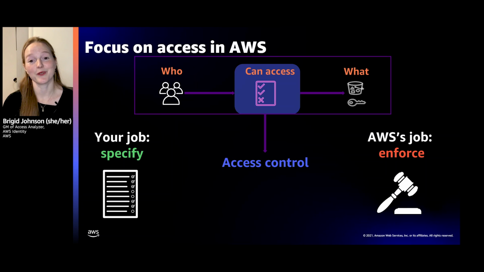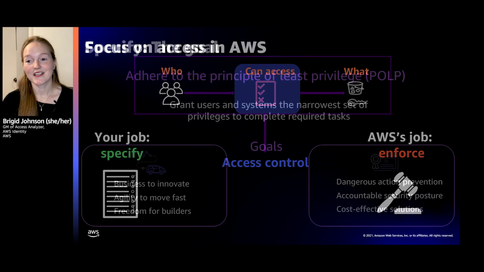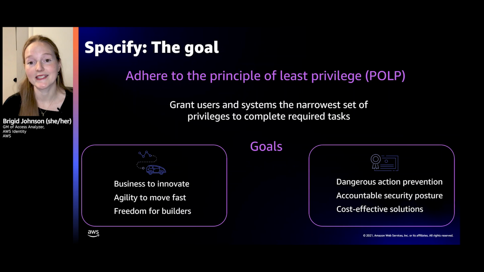And then you have AWS's job. Our job is to enforce. So for every request that comes to AWS, we enforce the access that you define and allow or deny it. So to specify, what is the goal? The goal is to adhere to the principle of least privilege.